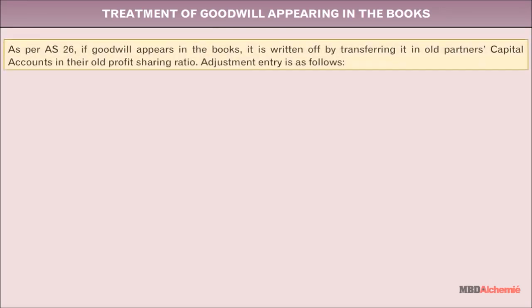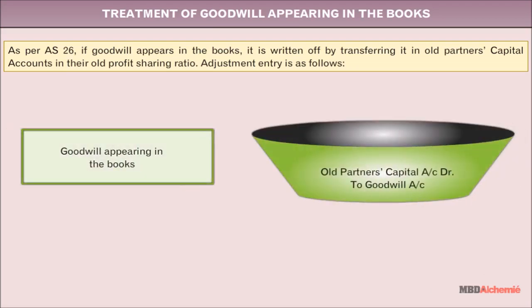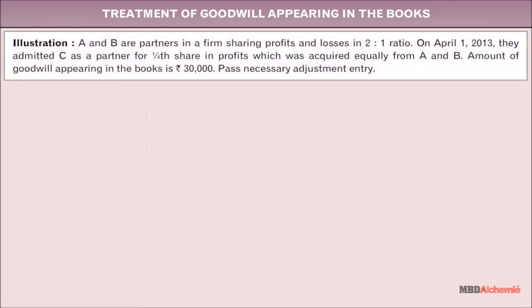Treatment of goodwill appearing in the books. As per AS 26, if goodwill appears in the books, it is written off by transferring it to old partners' capital accounts in their old profit-sharing ratio. Adjustment entry is? Let's understand this with the help of an example.